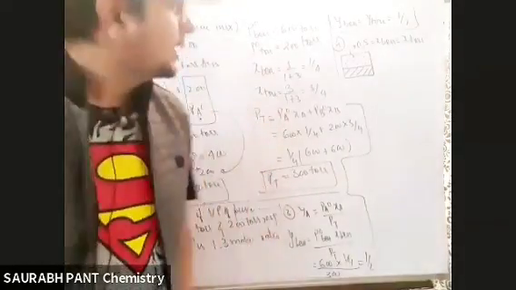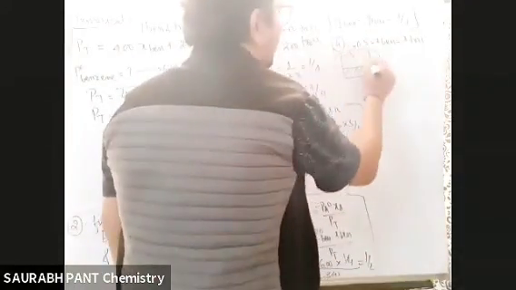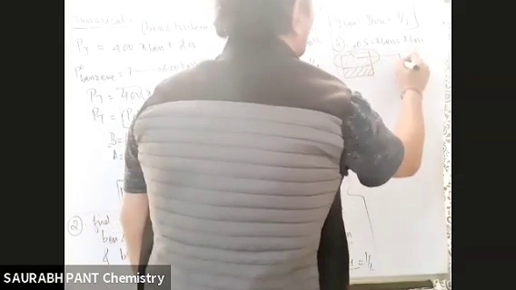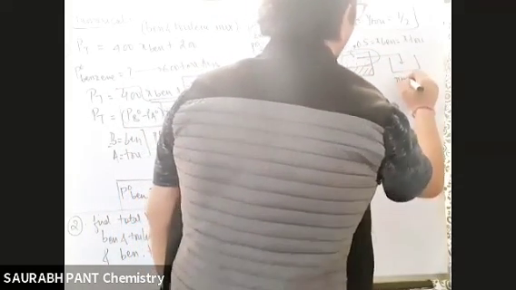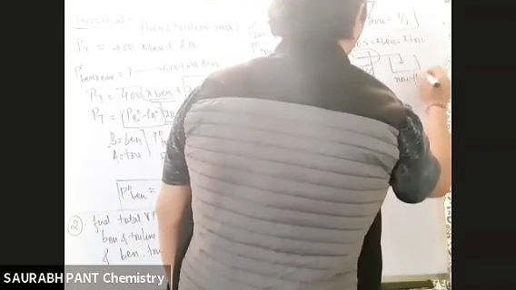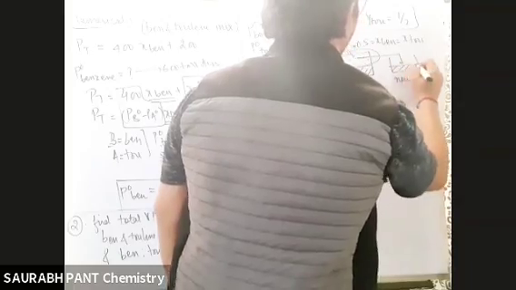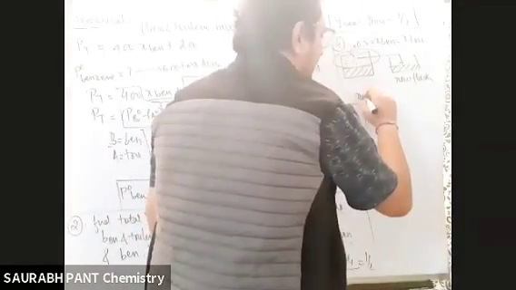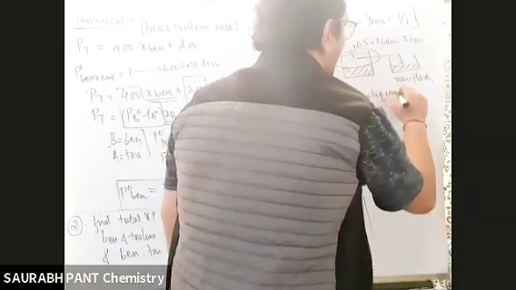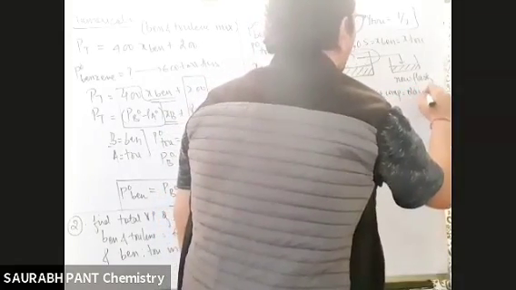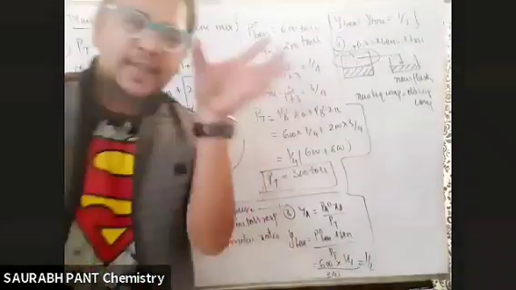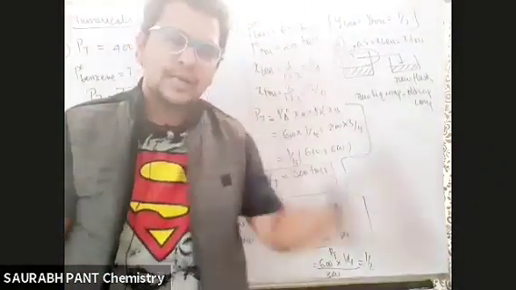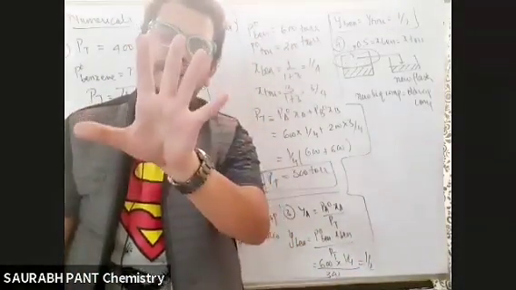So tell me, if I collect all of this, take this to a new flask, and I condense it to make it a new liquid, can I say that the new liquid composition is equal to the old vapor composition? Common sense, isn't it? Same vapor is there, you took that vapor, you condensed that vapor, did the composition of the vapor change?